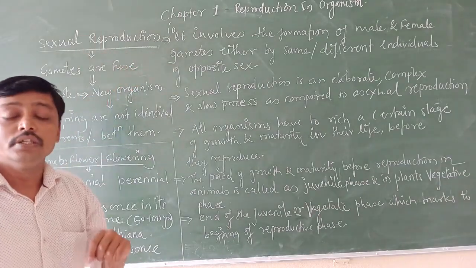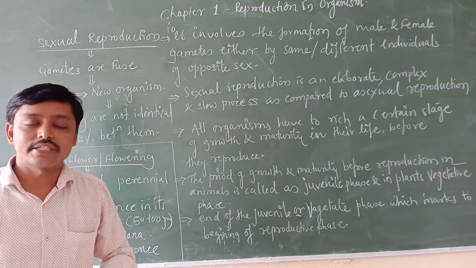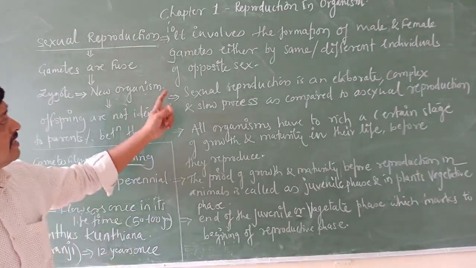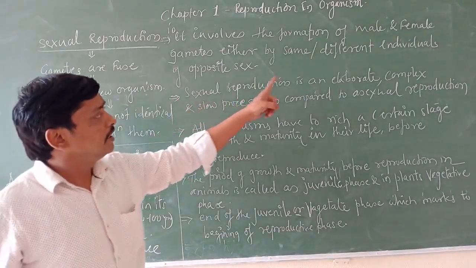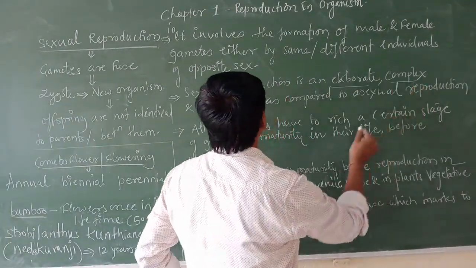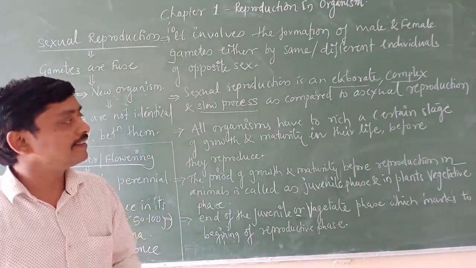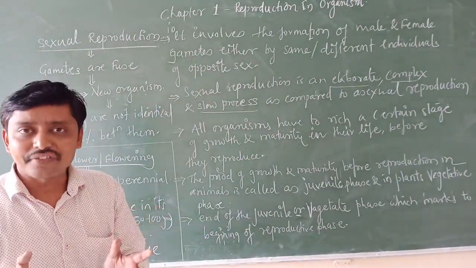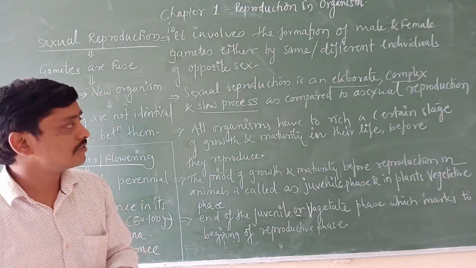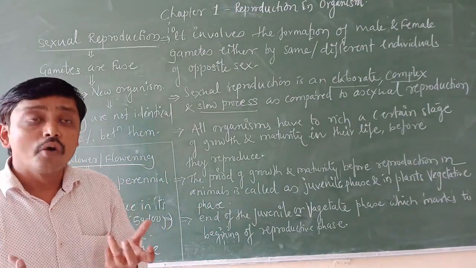And I told you last time to differentiate between asexual and sexual reproduction. Now, sexual reproduction is an elaborate, complex and slow process. Elaborate in the sense that it is long lasting; it takes more time.